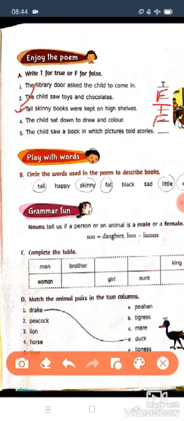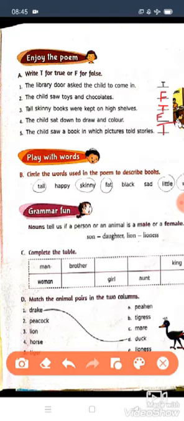Next question. The child saw a book in which pictures told stories. Yes, the child saw some books where pictures told some stories. This statement is also true. I hope all of you got the answers, children. I will write it again, no need to worry. Look here, children. Again I have written it so that you can see it clearly. So these will be the answers to the statements.